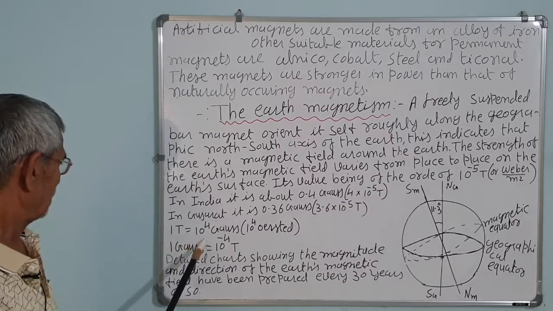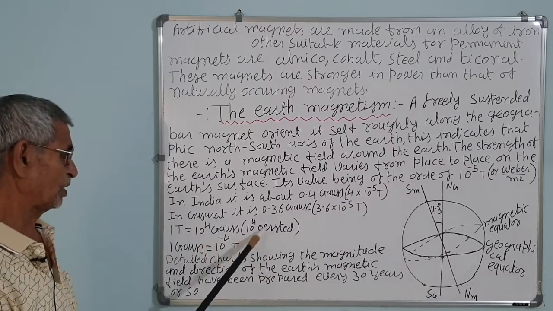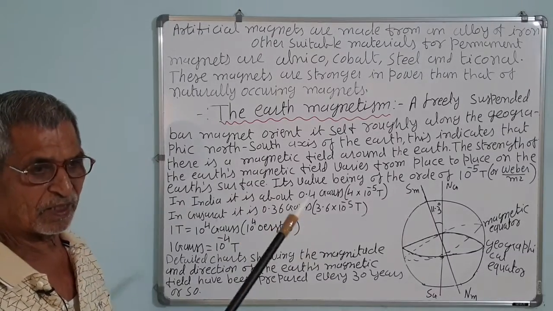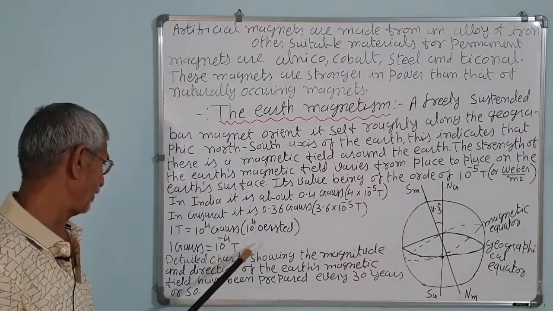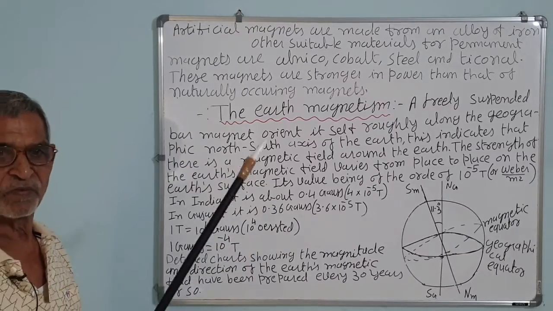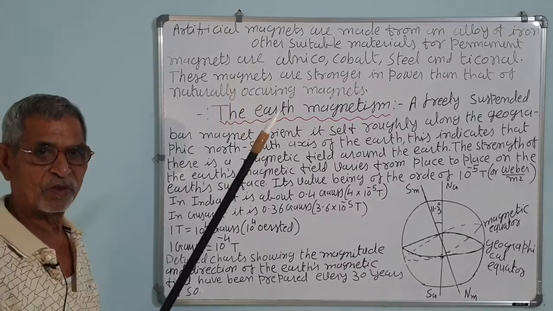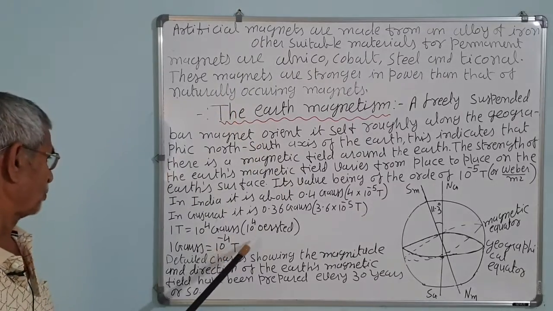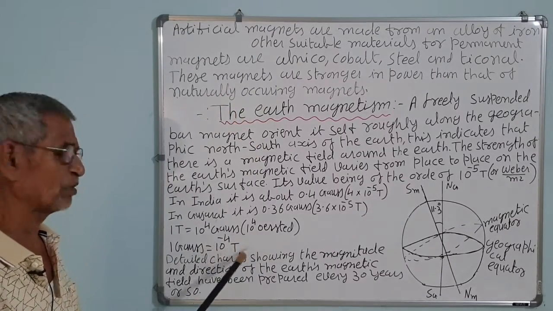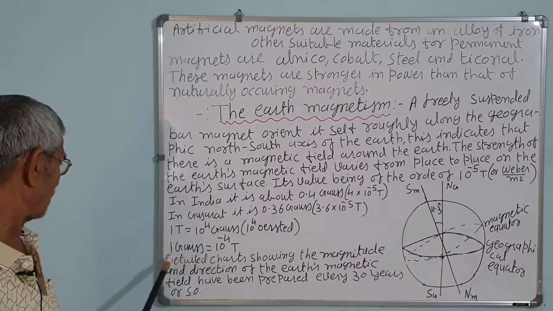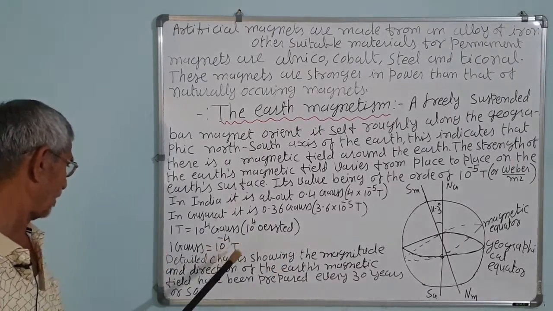1 Tesla is equal to 10 to the power 4 Gauss or Oersted. Oersted is the name of the scientist who first discovered that a current-carrying conductor produces a magnetic field, the direction of which is given by the right hand grip rule, Ampere's swimming rule or the corkscrew rule. There are three rules for finding the direction of the magnetic field produced by current flowing in a wire. 1 Gauss is equal to 10 to the power minus 4 Tesla.